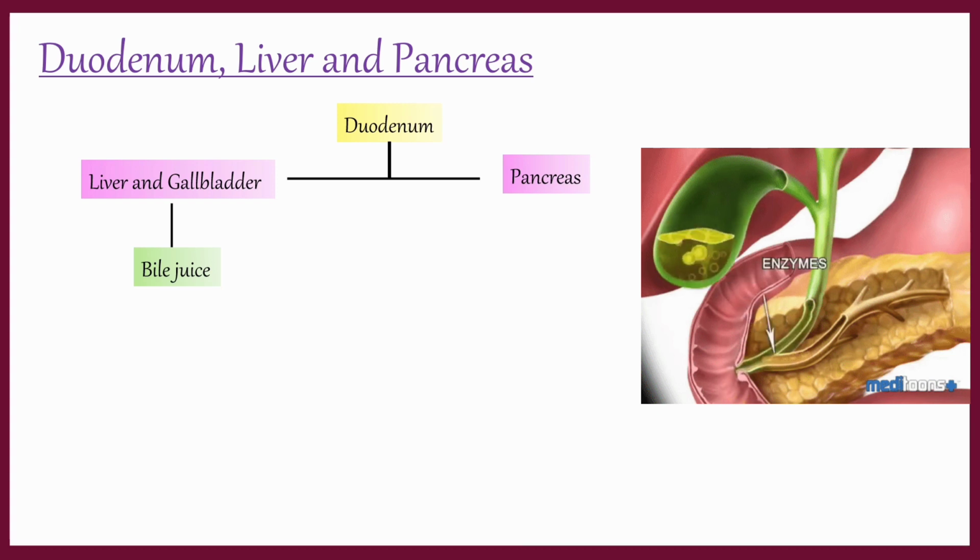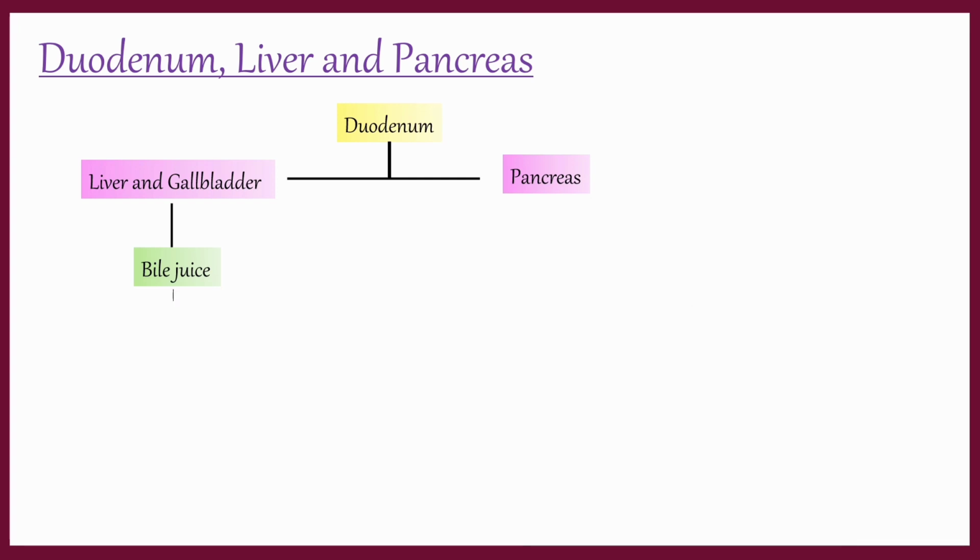Just close to the liver, gallbladder is present. Gallbladder is a pear-shaped structure which stores bile juice temporarily and sends the bile juice through the bile duct into the duodenum. Bile juice is a mixed color of yellow and golden brown. It is thick and sticky.